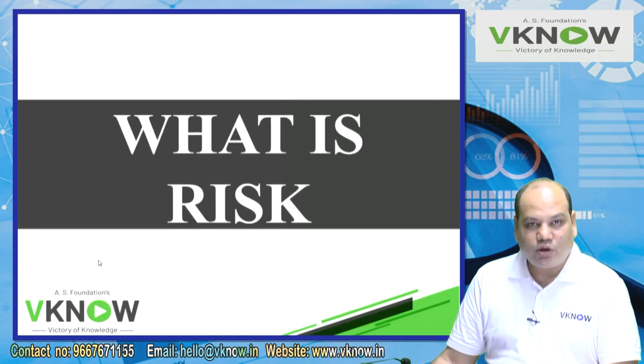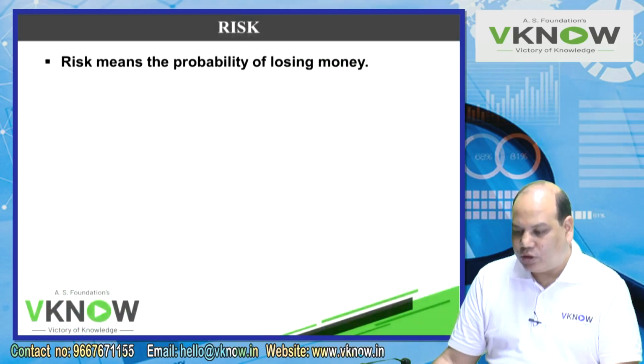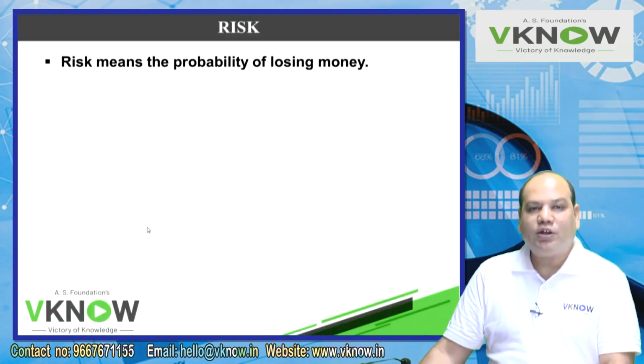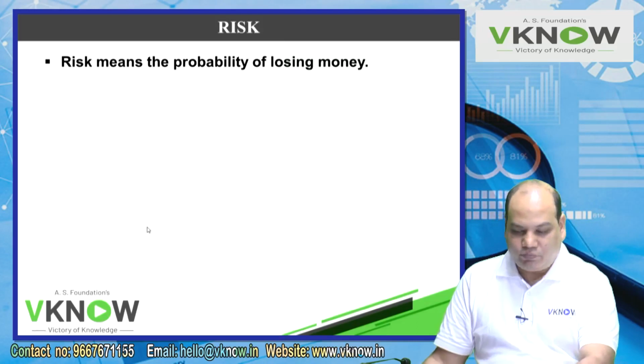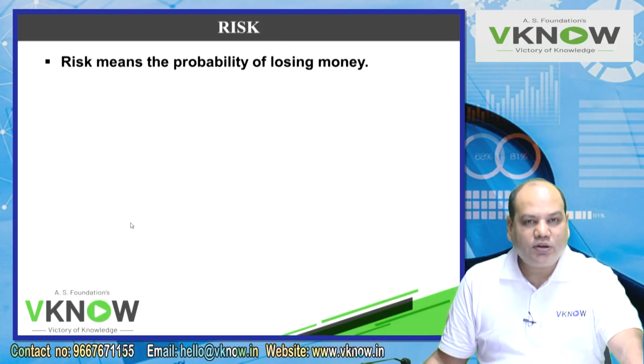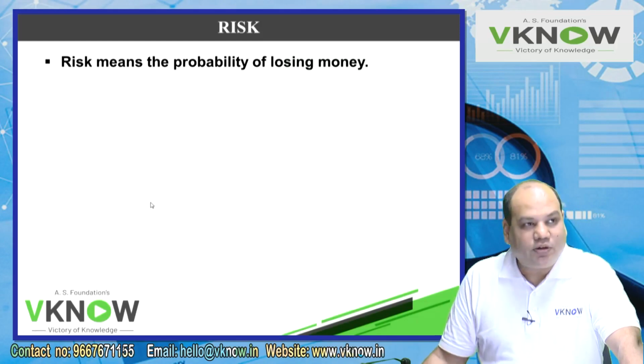Next question is, what is risk? We have been hearing this word risk for quite a long time, but today we'll understand in detail how it is calculated in the field of finance. In the field of finance, risk means the probability of losing money. In a different field, risk can have a different interpretation. If you are a cricketer, the risk is that the ball may injure you.